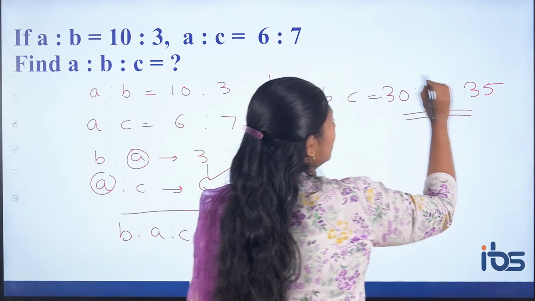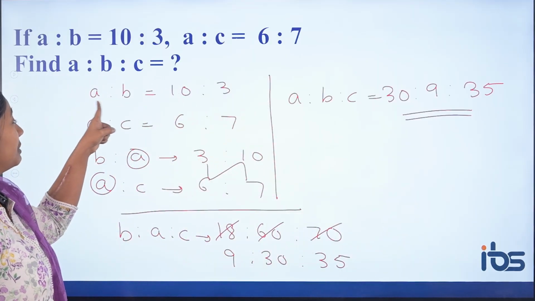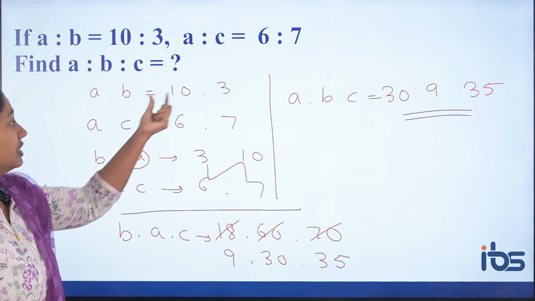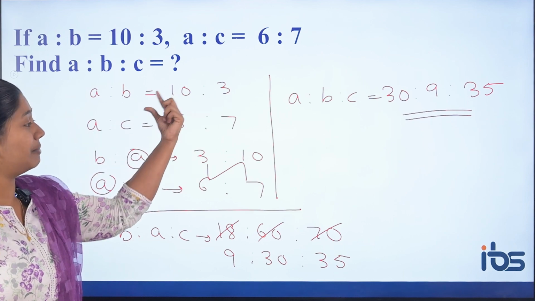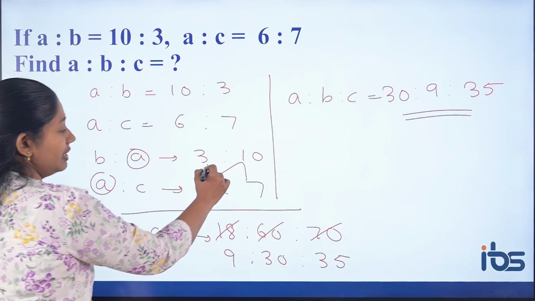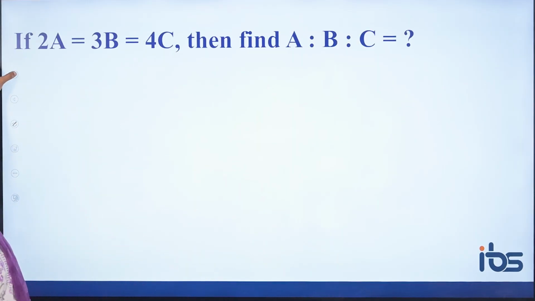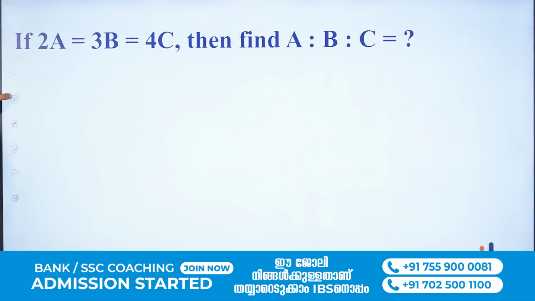So this is a relation between A is to B is to C. Since here the order has been violated, I have arranged it. So these elements also will become reciprocal, 3 is to 10. So from this, just inverted Z method: 6 into 3, 6 into 10, 7 into 10. So that's it. Now moving on to the next method.